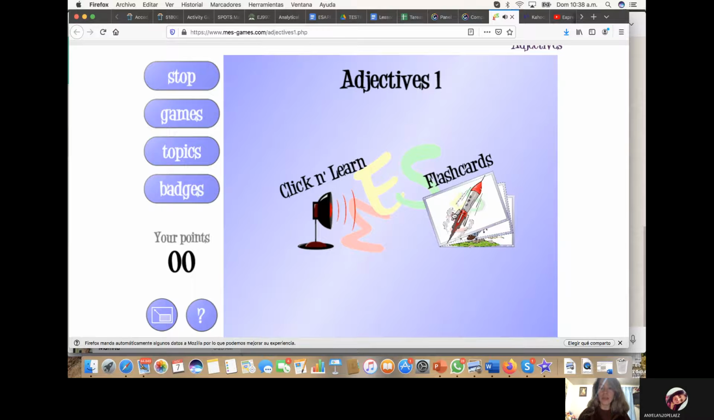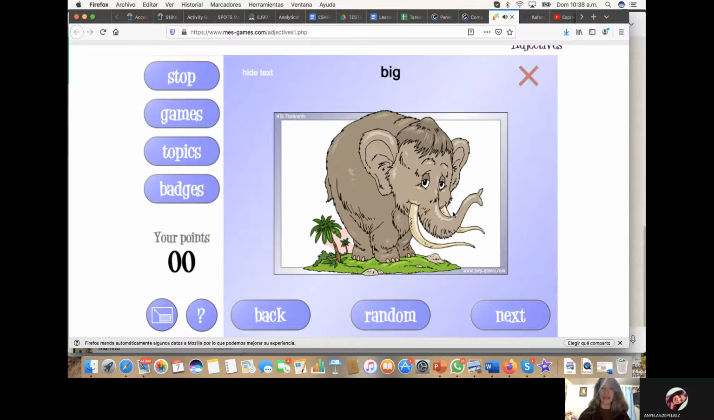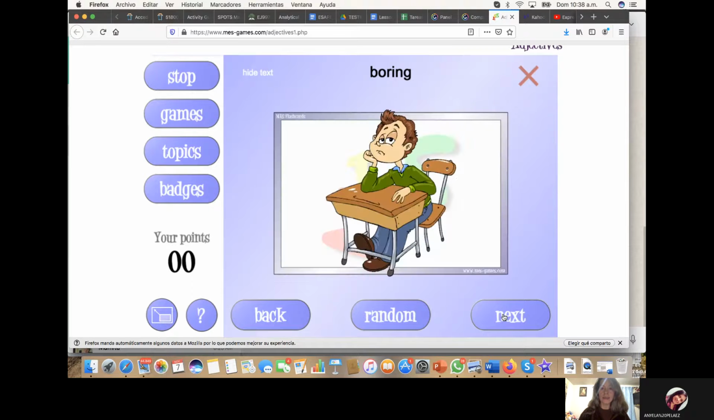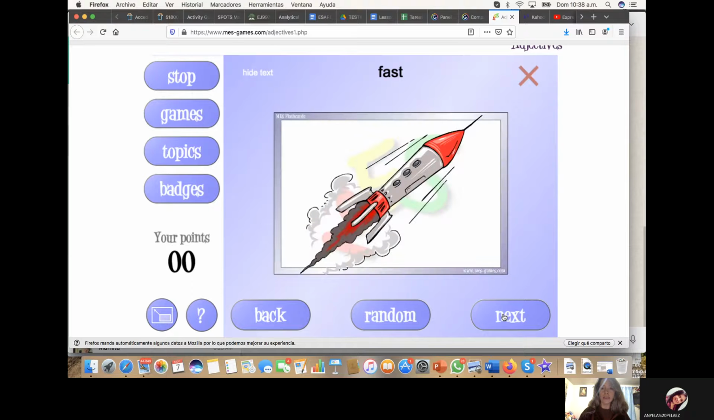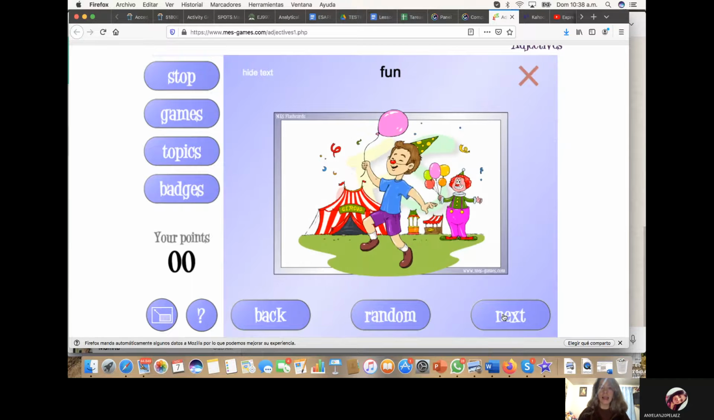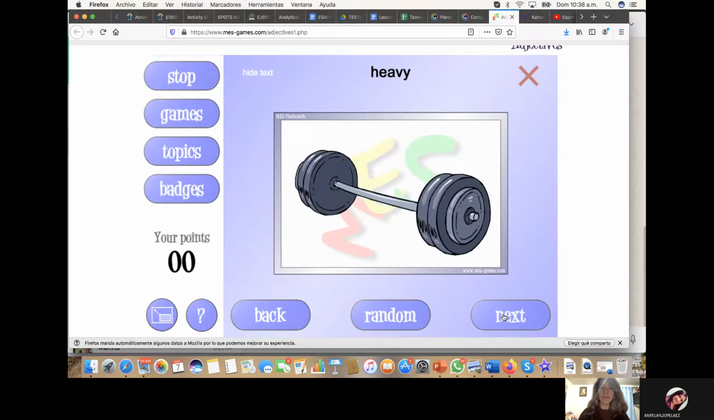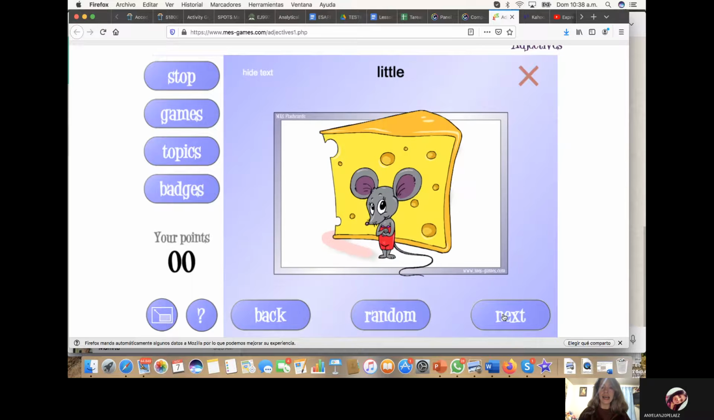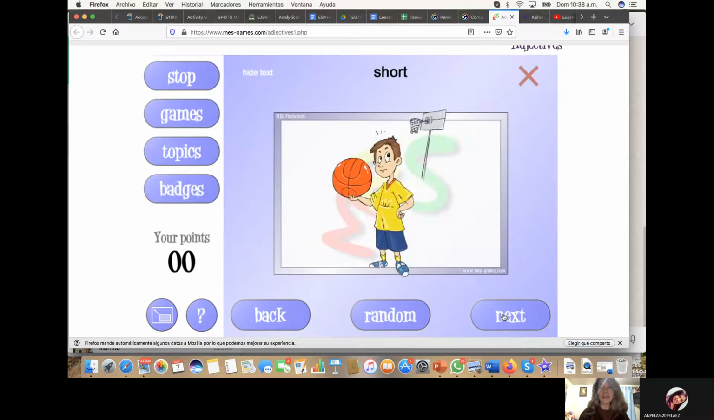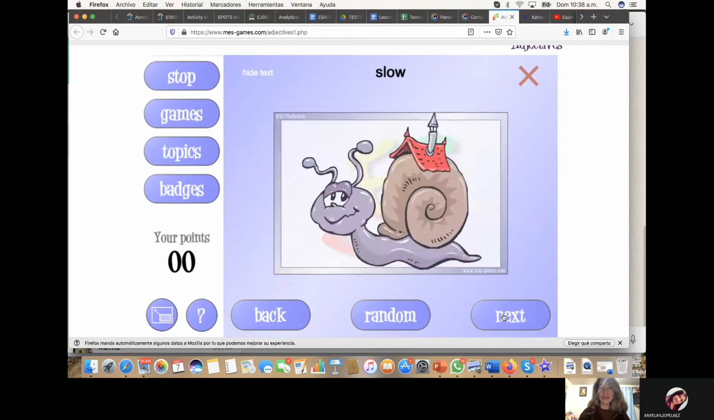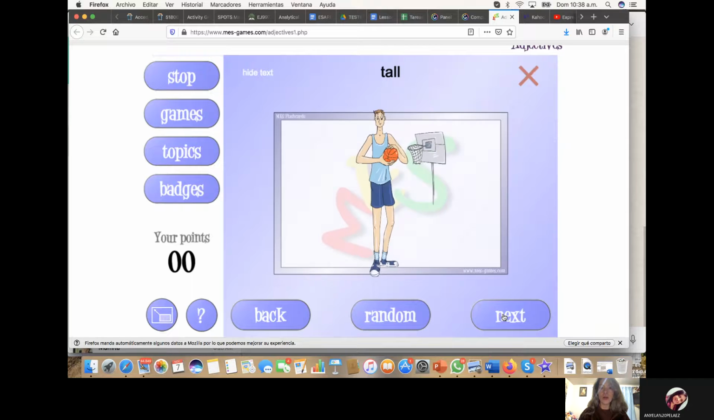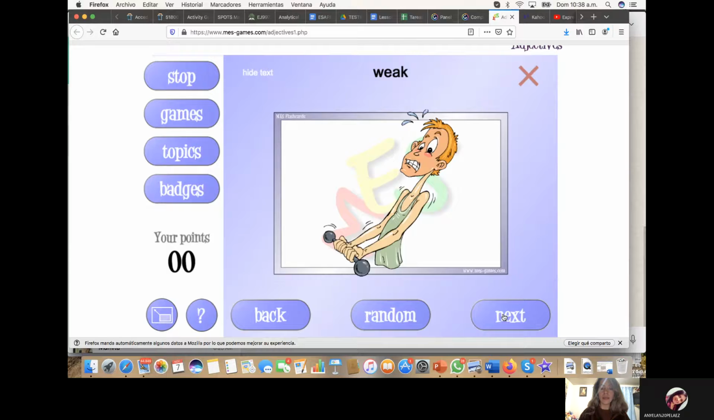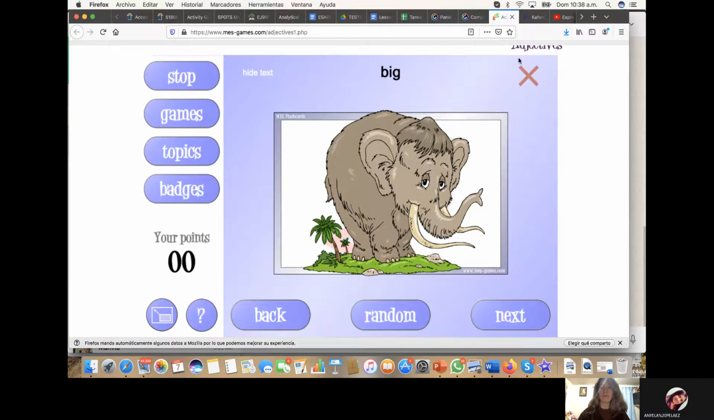We have here some flashcards. We can say that the elephant is big, this guy is boring, this rocket ship is fast, this is a fun party, this weight is heavy, the feather is light, the mouse is little, he is short, the snail is slow, he's strong, he's tall, he's weak.